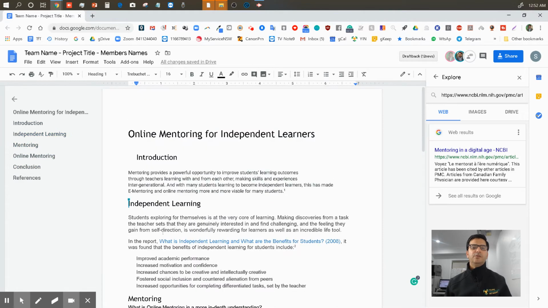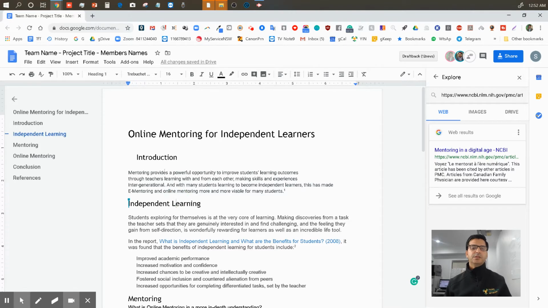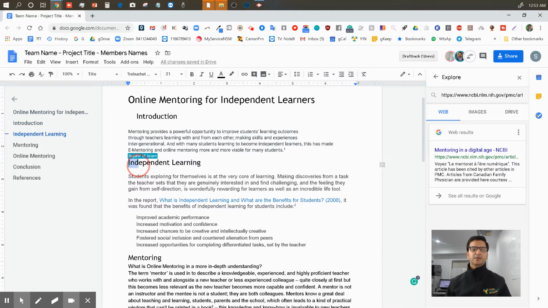We now look at what's next in our list of tasks. We go here, we finished the report, we inserted the references. Now we have to insert two images. It's part of the requirement, but we look at it and found some other things. We'll show you how to insert a link there. Sorry, the image is there. We found independent learning. What a funky image there.